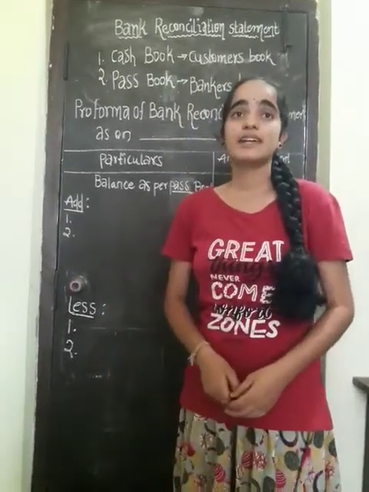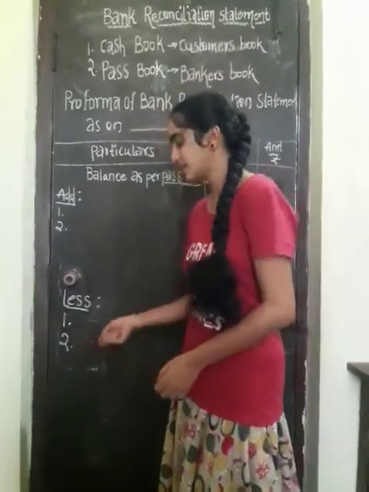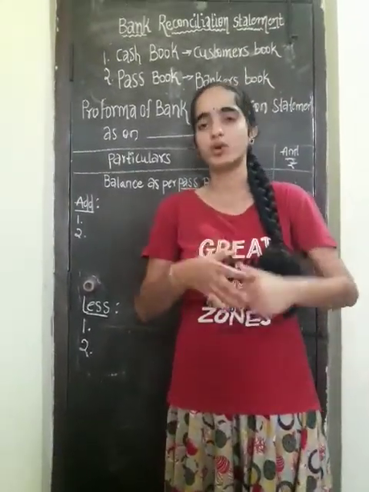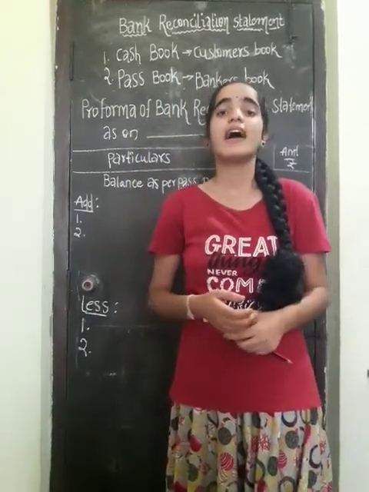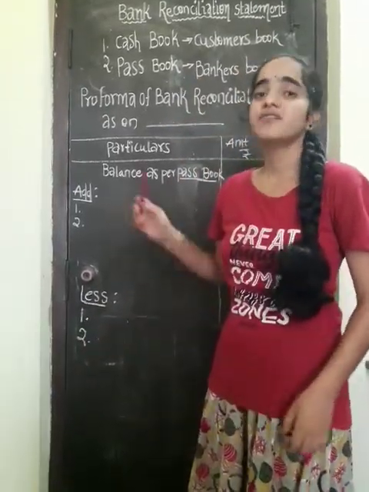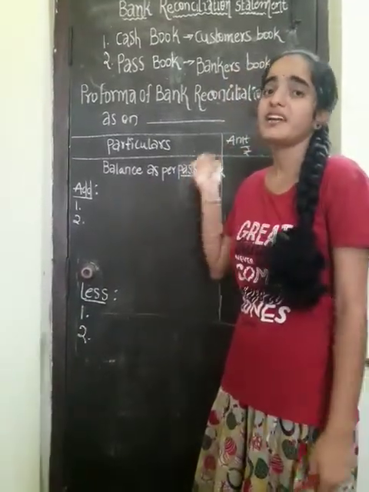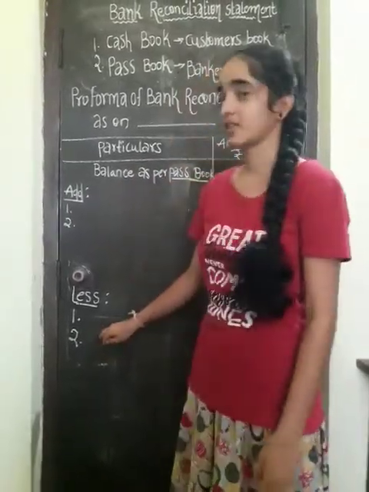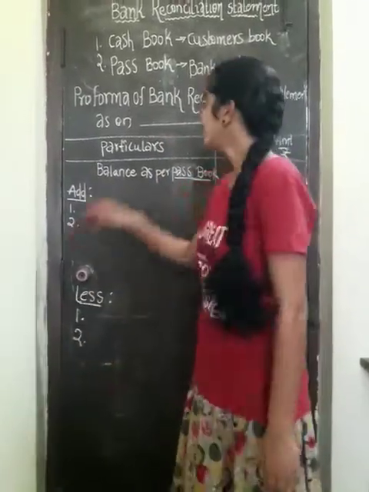And next one, interest collected means what? For example, the customer fixes a deposit of a certain amount for a certain period of time. If we deposit the money, the interest is taken by the customer only, not the bankers. If the bankers take any amount, it will be added to the bankers. If the amount is going to the customer, it will become less in the passbook. In the cash book it will get plus to the customers.